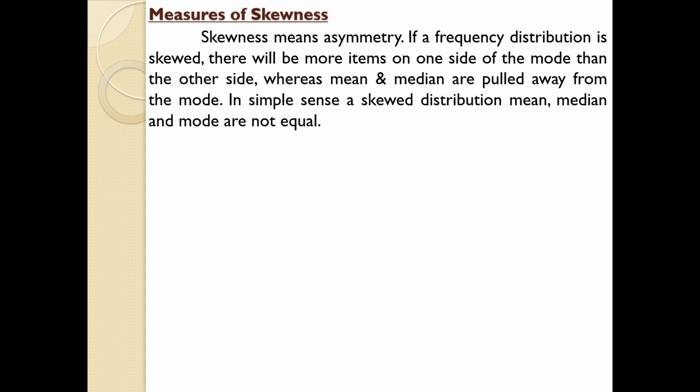So measures of dispersion is otherwise known as average of the second order. We have completed two sets of orders, that is average of the first order, otherwise known as measures of central tendency, and next one, average of the second order, otherwise known as measures of dispersion. And the function of the averages of second order, or dispersion, is to describe the extent to which the averages of the first order, that is mean, median, mode, are typical of the series.